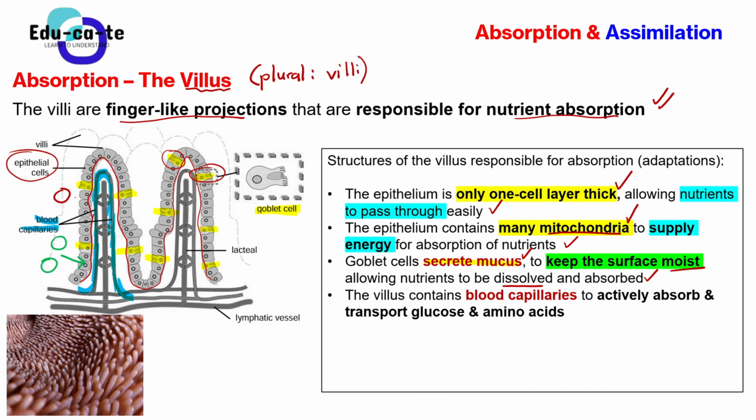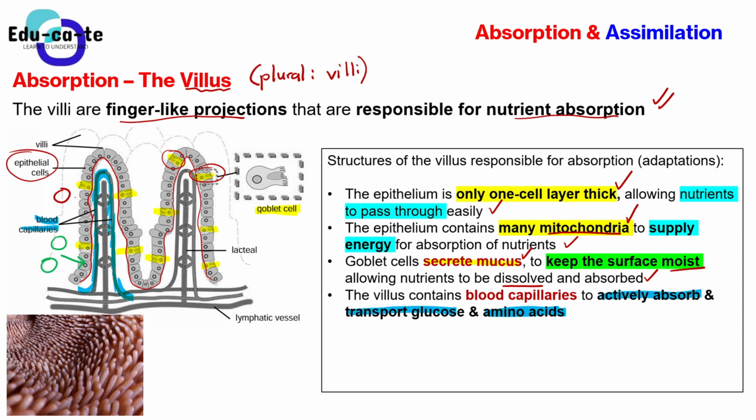So the blood capillaries, what do they do? They actively absorb, and they also transport glucose and amino acids. Remember, in the chemical digestion video, I explained to you that the carbohydrates are not absorbed exactly as they are. They need to be broken down into glucose. Please watch that video first so that you understand what I'm talking about here. So the glucose is the one that will be absorbed into the blood capillaries, and transported by these blood capillaries, as well as the amino acids. Remember, the amino acids are the monomers of proteins. It is what we get when we break down proteins.